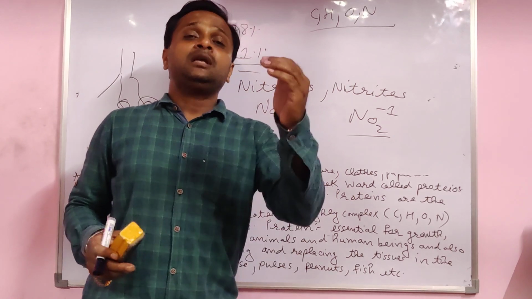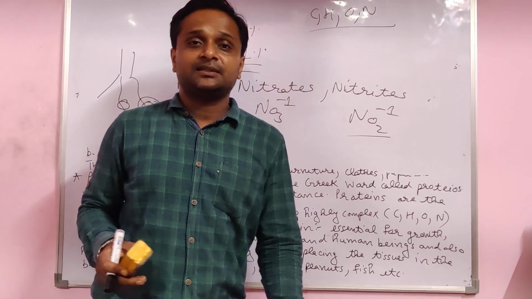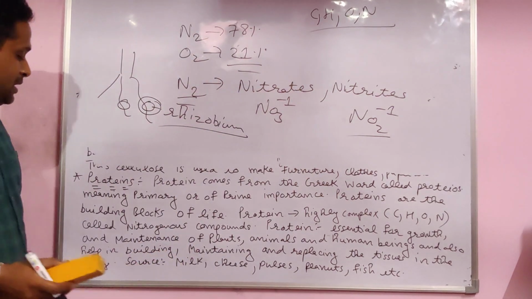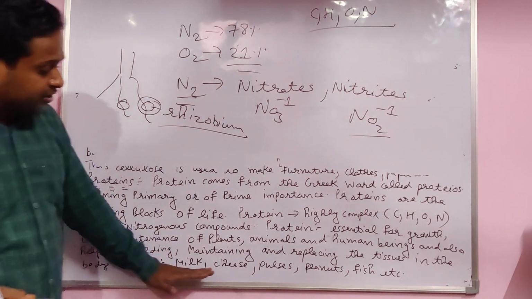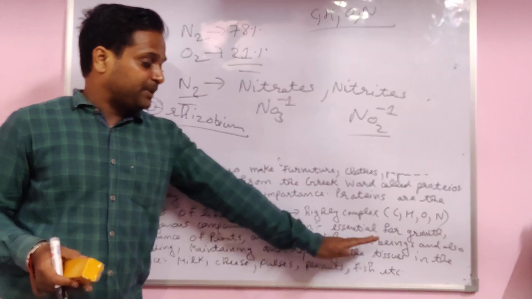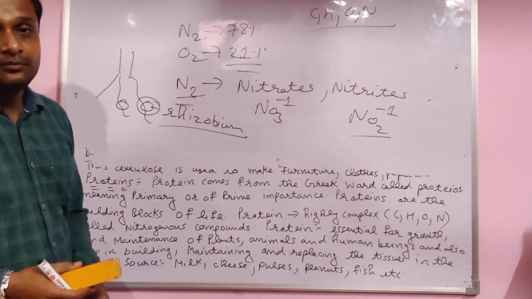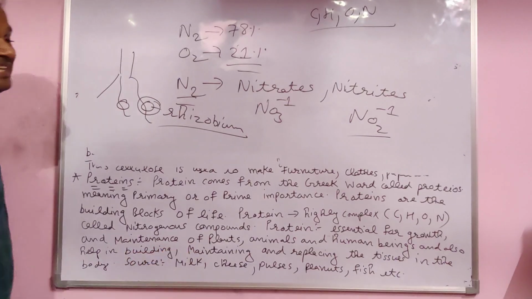Actually, protein is made from amino acids. The main sources are milk, cheese, pulses, pea plant, fish, etc. I hope you understand this.